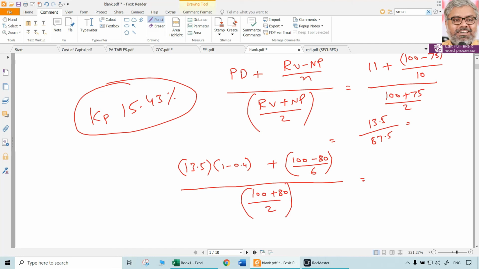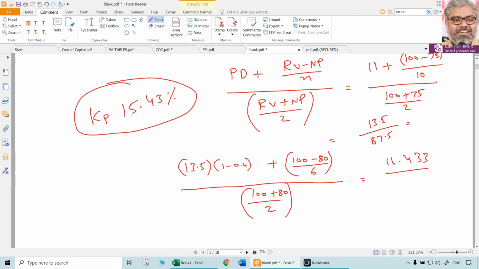Once again, 100 minus 80 by 6. That is one thing, 3.33, keep it aside. 13.5 multiplied by 0.6, that is 8.1, keep it aside. So what is the numerator here? 11.43, let us say, numerator.